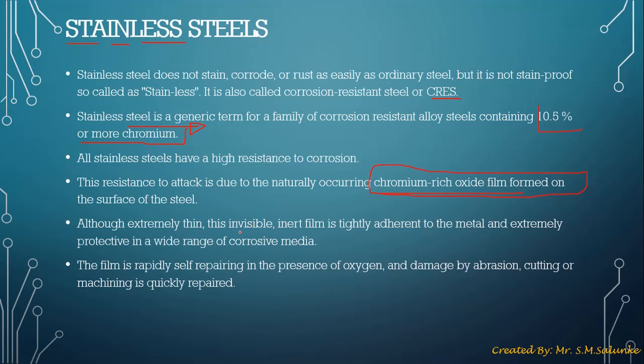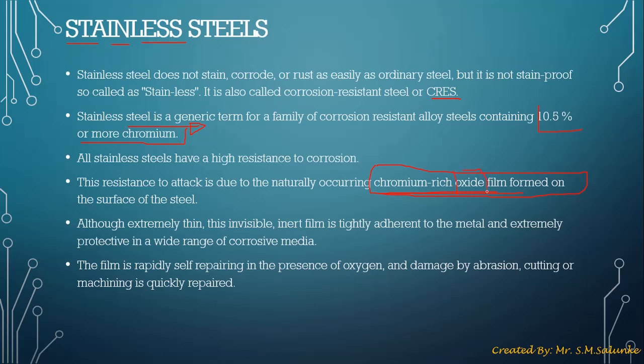Although extremely thin, this invisible inert film is tightly adhered to the metal and is extremely protective in a wide range of corrosive media. So this film is invisible and extremely thin, but it is highly adhered to the metal, that means it is in close contact with the metal. The film is rapidly self-repairing in the presence of oxygen, and if damaged by abrasion, cutting, or machining, it is quickly repaired. So here this is a chromium rich oxide film.